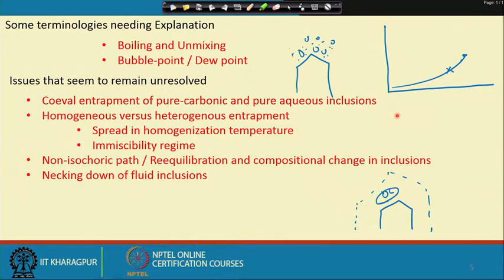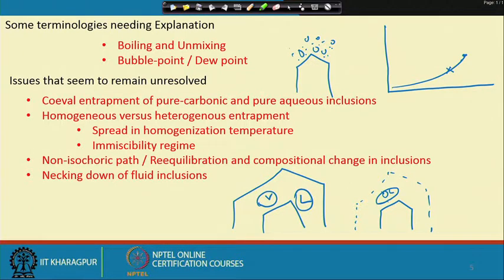Whenever we see two inclusions coexisting in the same field of view in the microscope, they are just a few tens of microns apart, and the situation would be such that in one case a vapor is entrapped and in the other case a liquid is entrapped, and that will be interpreted as a boiling condition.